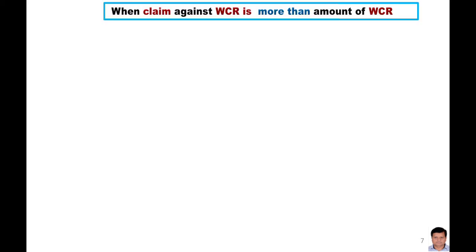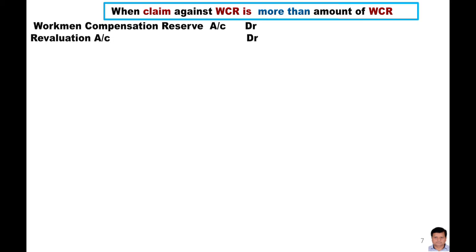Now the last one. When the claim against the workman compensation reserve is more than the amount of the workman compensation reserve, meaning here an extra liability is going to be created because the amount of the reserve was less than the claim amount. The extra liability will be transferred to the revaluation account. So here is the loss also. Here is the journal entry. Workman compensation reserve, that was the amount of the reserve, and this is the extra liability that has been transferred to the revaluation account.